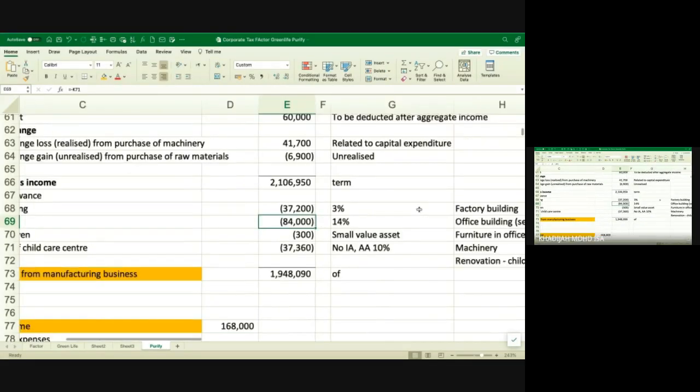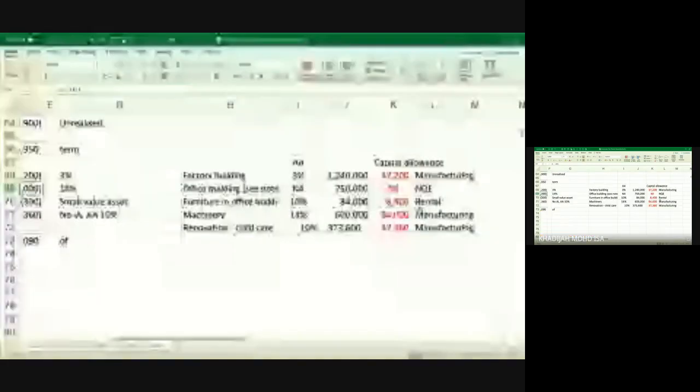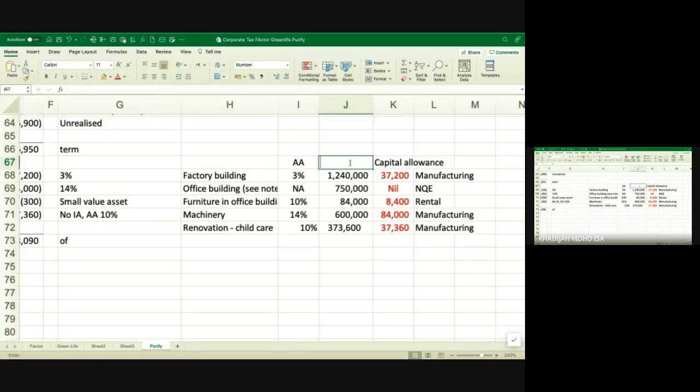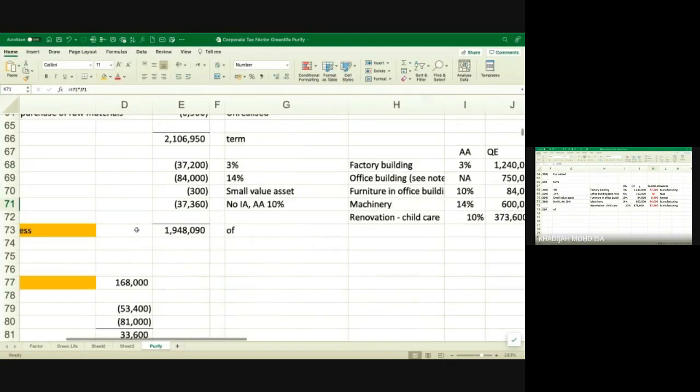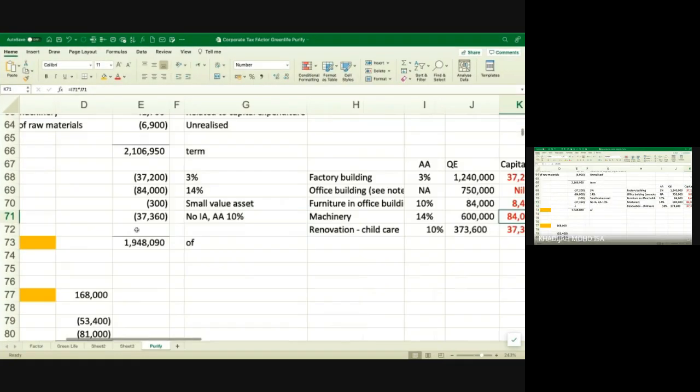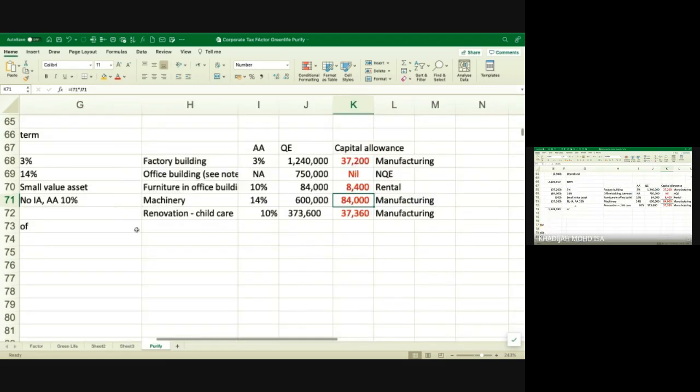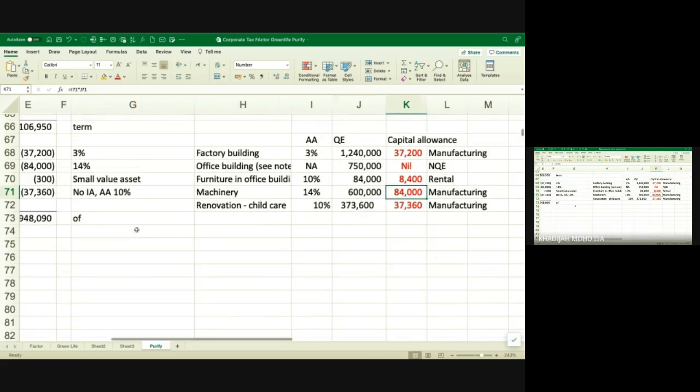K71. This is the qualifying expenditure. 1240, machinery 600,000, 14% is 84,000. So that's how you compute your capital allowance. You can show it separately here, do the computation and then transfer that amount to the computation.